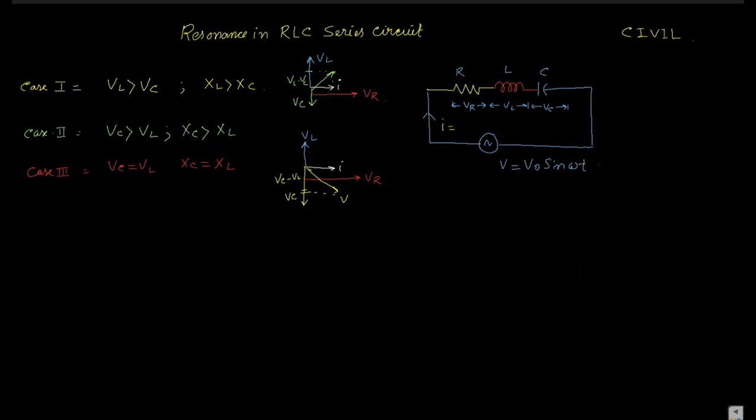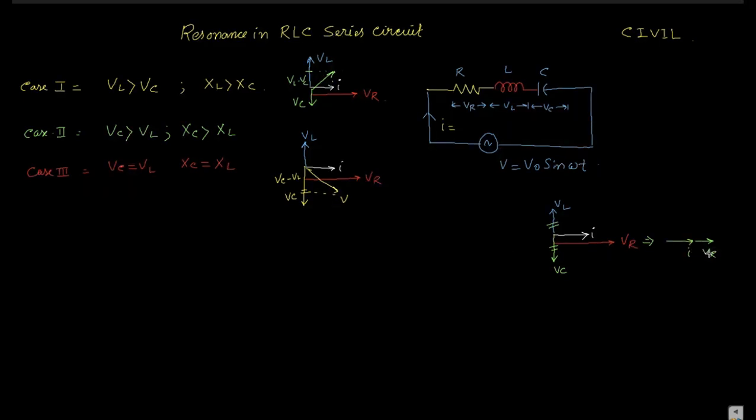So you can draw this as I, and this becomes VR, the voltage across R. You draw this as VL, and as VL and VC are the same in magnitude, this becomes VC. So you can cancel VL and VC. What will be the net resultant phasor diagram? It becomes I, and this is VR, this is the I.